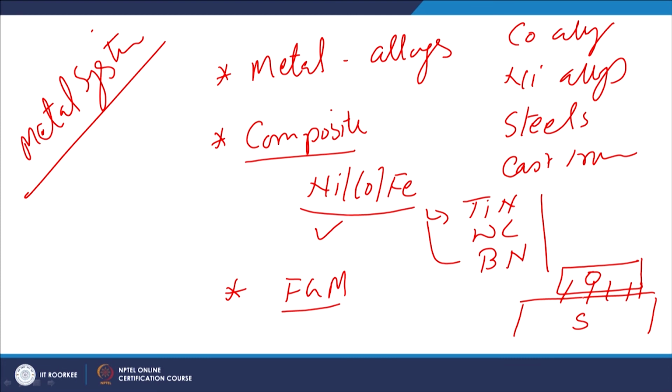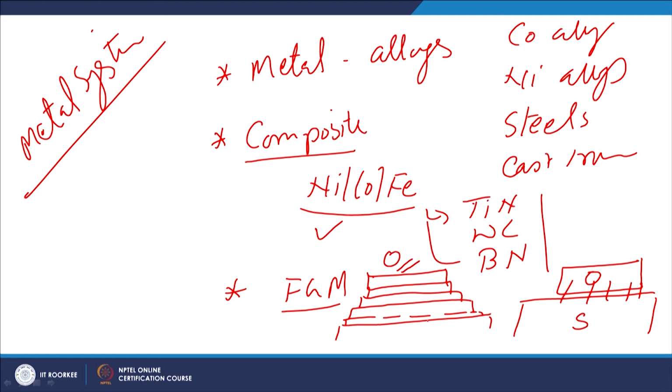So, in order to reduce such issues, the substrate is first applied with one layer of material having a composition close to the substrate, then slightly different from the substrate, further different from the substrate, and likewise continuously changing compositions, and finally we have the material which is actually to be applied. So, this will be close to the overlay material which is to be applied, and this is the substrate, and in between we have different layers of gradually changing compositions. This is what is achieved.